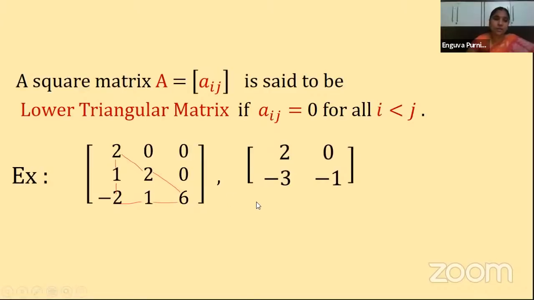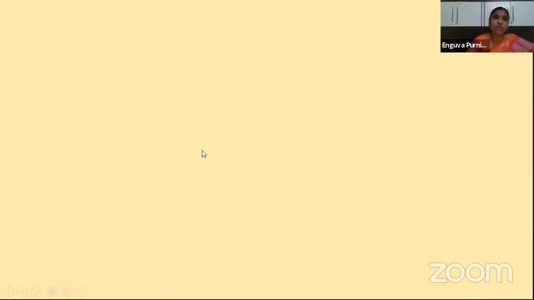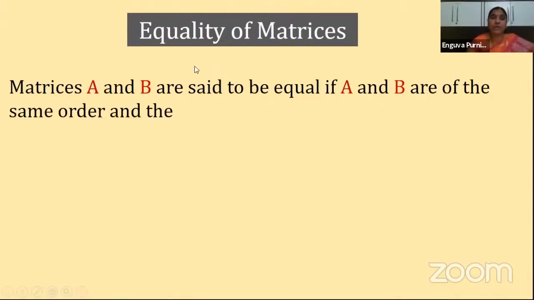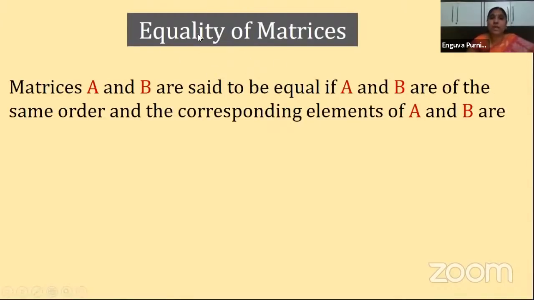Okay, children. So now let us move on to our next topic. Till now we have seen the types of matrices. Now we are going to see equality of matrices. What is the meaning of equality? When we say they are same, when you compare any two things and you observe that they are same, then we say that they are equal.